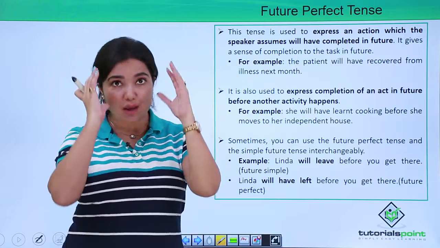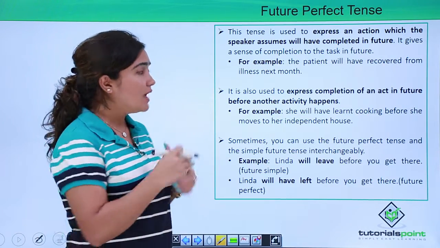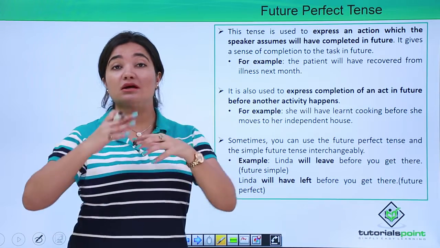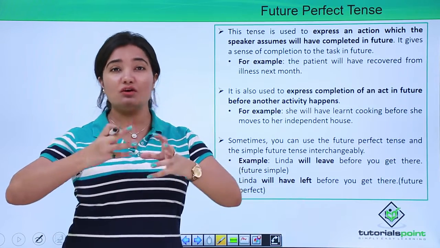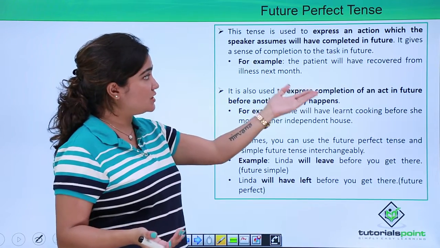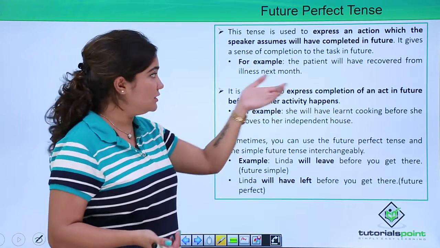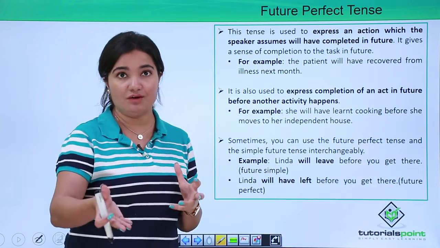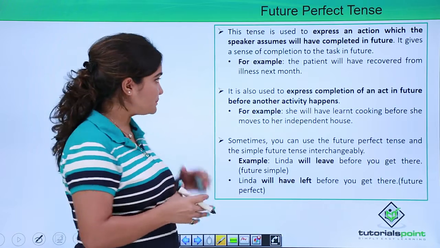So this is the primary clause, right? Now, because it is not the simple form, there'll definitely be something different that also comes into picture. So let's first see the example. The patient will have recovered from illness next month. So again, will have recovered from illness next month.